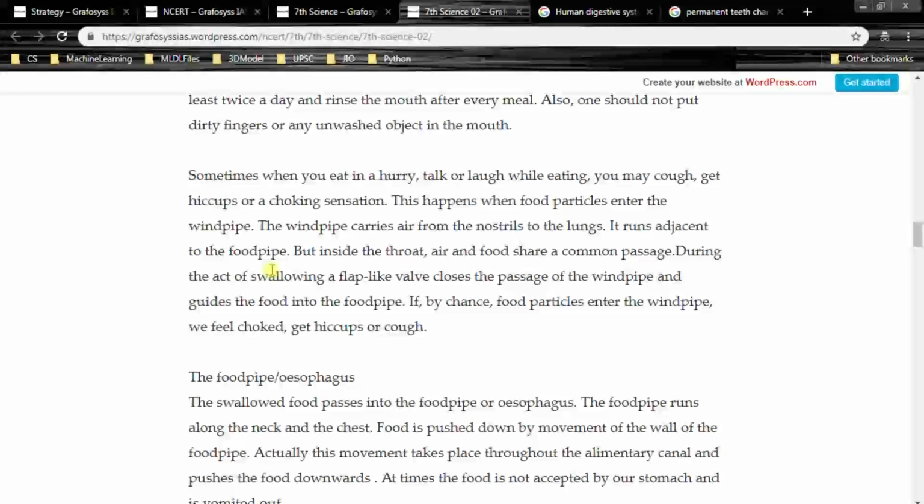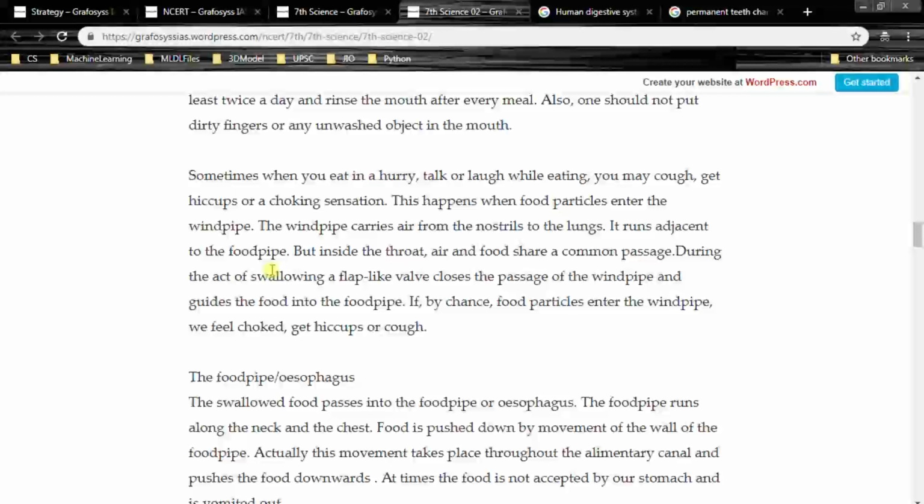So while eating hurriedly, or if we laugh while eating or talk, we may get cough or hiccups. It is because food particles accidentally enter the windpipe. So it is always advised not to talk, or not to laugh, or not to watch television while eating, right? But inside the throat, air and food share a common passage.